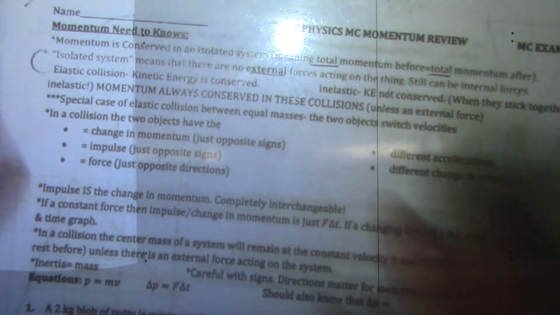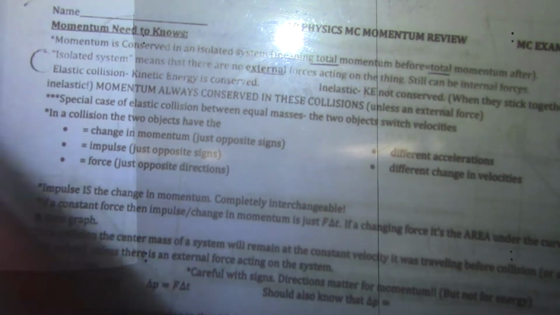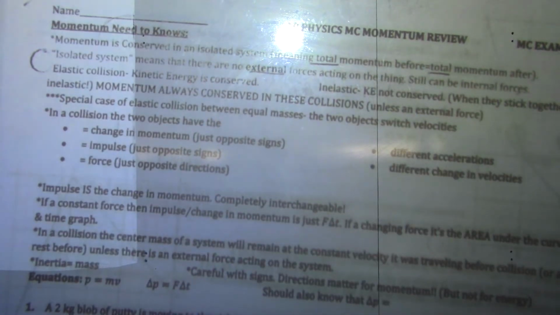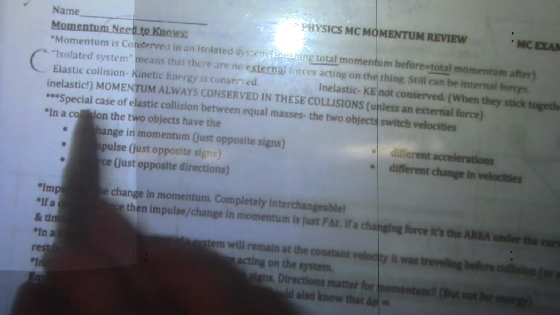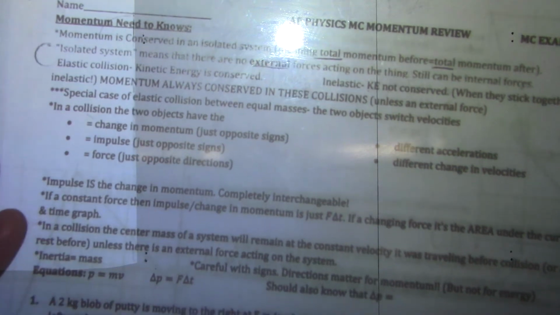Elastic, kinetic energy conserved. Inelastic, not. When they stick together, that is always going to be inelastic, meaning I will always lose kinetic energy when they stick together. And always, momentum will be conserved. Doesn't matter if it's elastic or inelastic, momentum is conserved. That special case for elastic, when they're equal masses, the two objects switch velocities, but very, very rare.